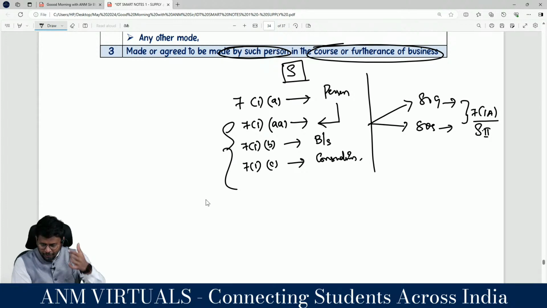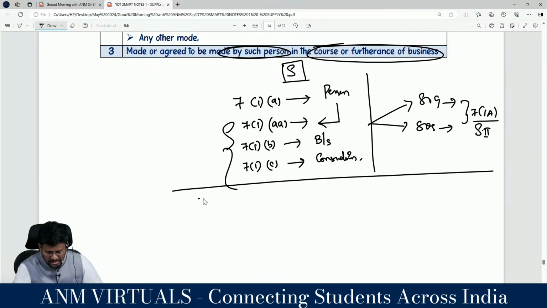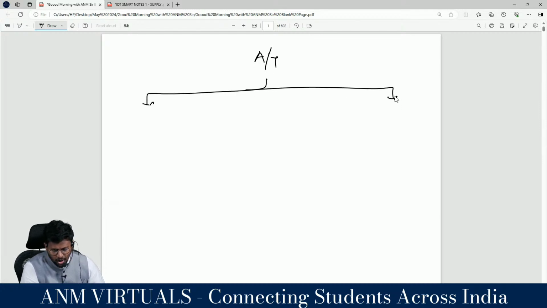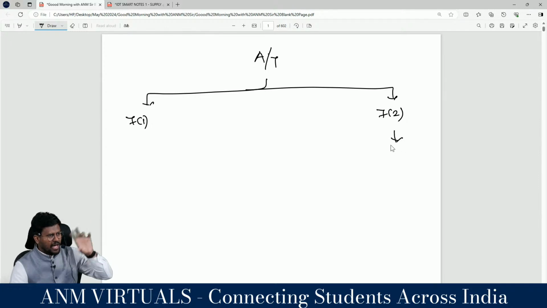Yes, sir. If it falls, you have to classify it either as supply of goods or supply of services as specified in Schedule 2. Yes, sir. Section 7 subsection 2, if it falls there, you need not look at anything else. So an activity or transaction can be divided into two, which fall under section 7 subsection 1 or section 7 subsection 2, correct? Yes, sir. If an activity or transaction falls under 7 subsection 2, stop.